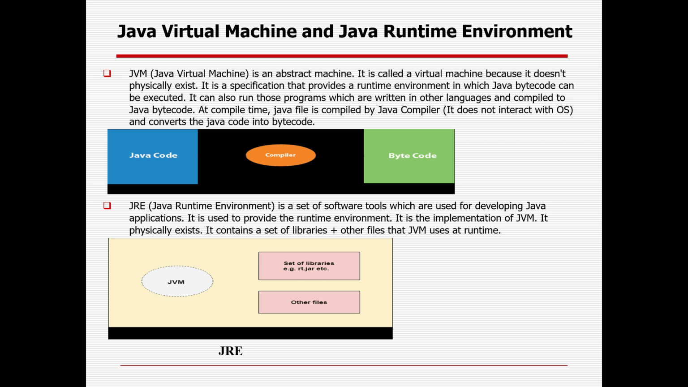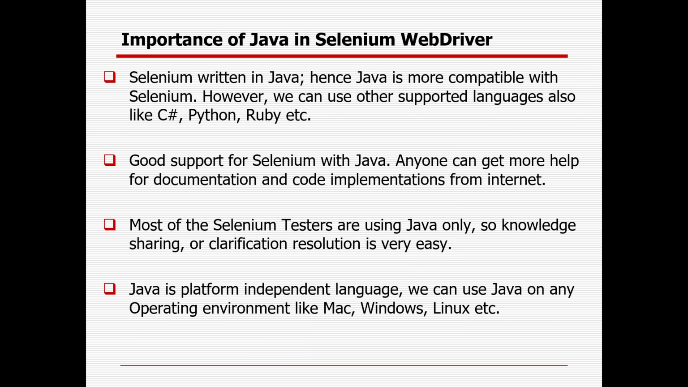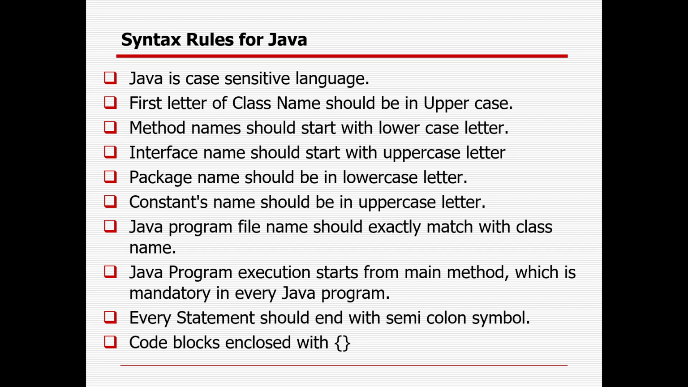JRE is nothing but the combination of JVM plus other libraries or files, whereas JDK is a combination of JRE plus other development tools, which will give you the runtime environment properly. Selenium itself is written in Java, so you can get a lot of support with Selenium in Java. Most of the testers are using it. Java is a platform independent language, so you can use Java anywhere: Linux, Mac, or Windows.